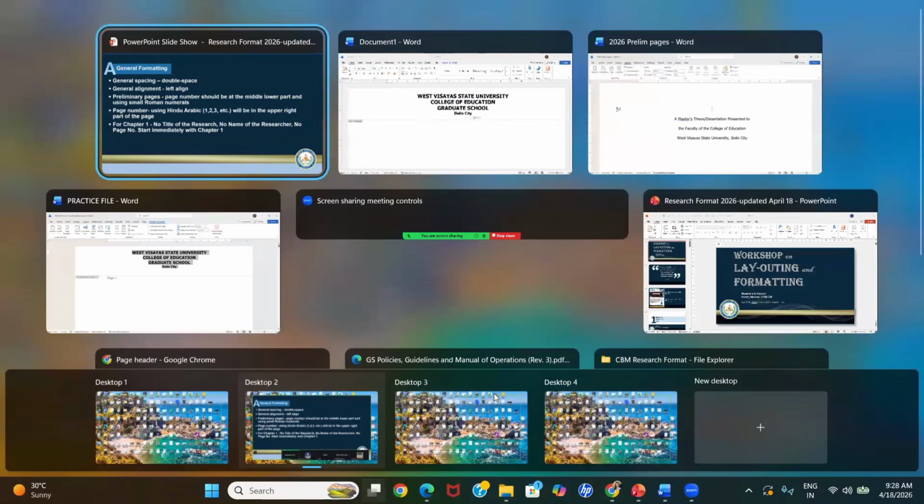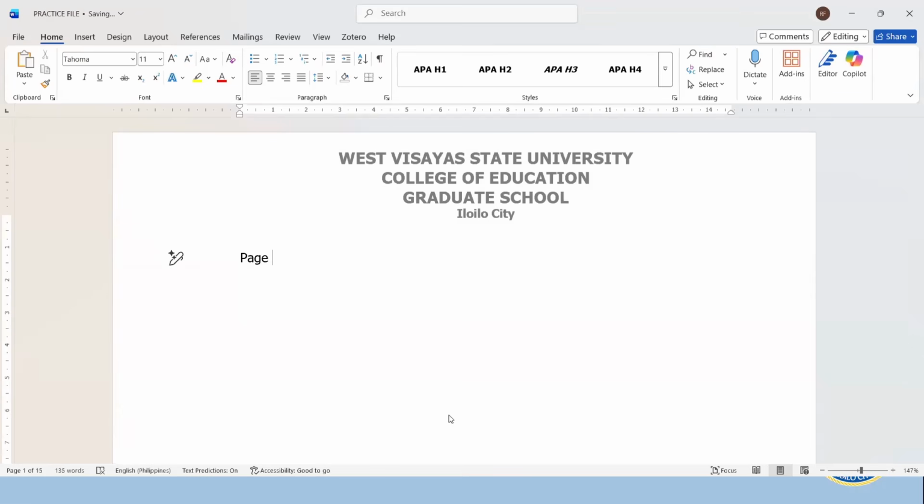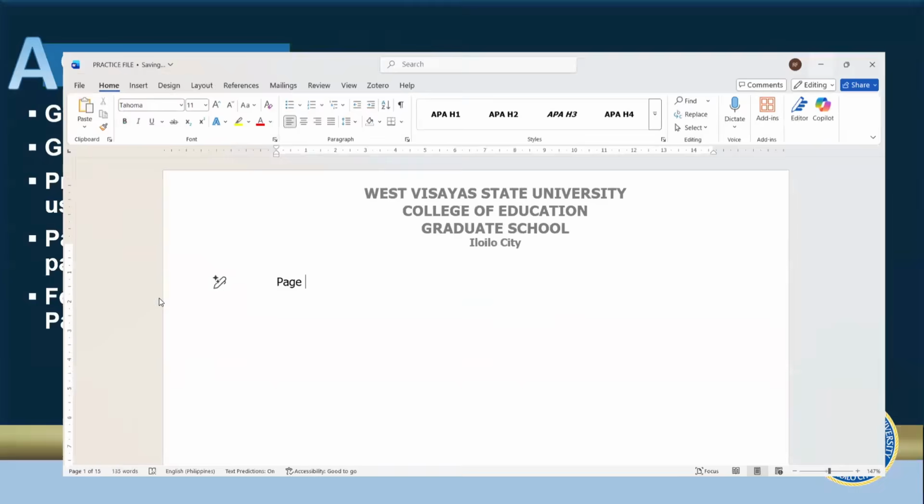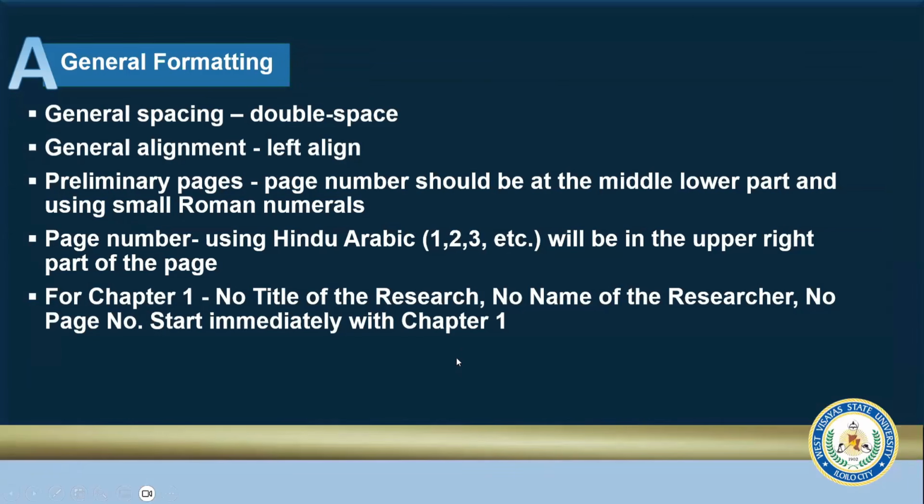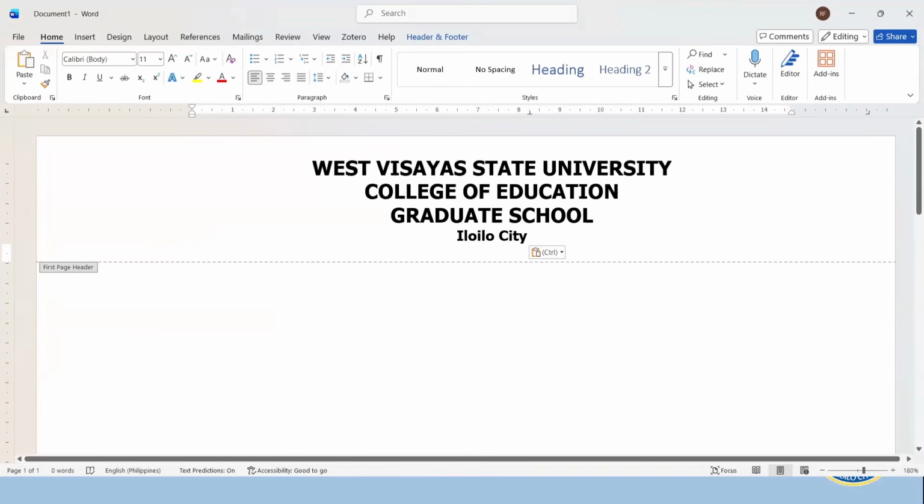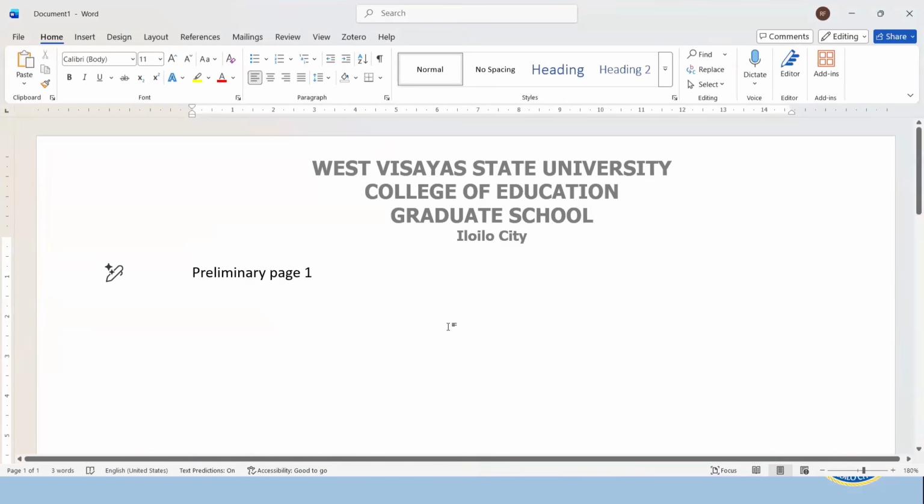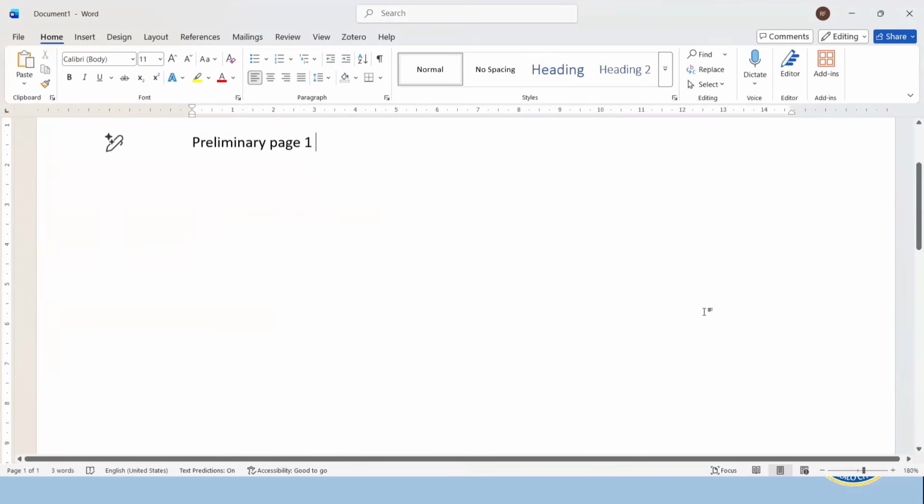Now, let's go back to our Word file. I hope everybody's file now looks like this. Okay, let us create our preliminary pages. So for now, let me just label this as preliminary page 1. Okay, now remember that this first page should be the title page.